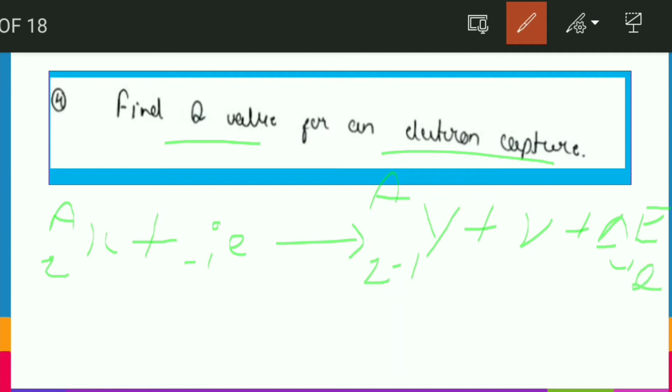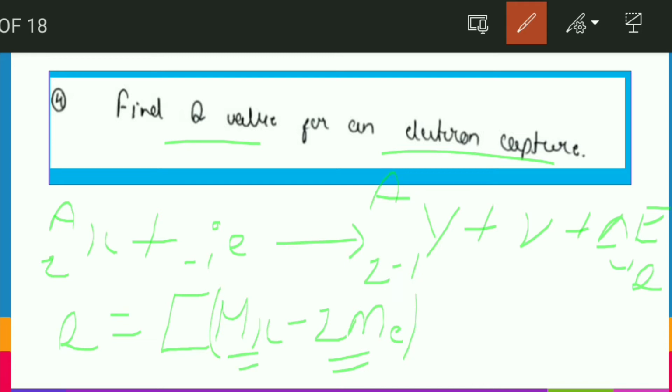So friends, to find the value of Q, we can write the total energy of reactant minus the total energy of product. For the total energy of reactant, we write the mass of X minus Z times Me, because from the atom we have to reduce the mass of electrons, so that only the nucleus is considered.